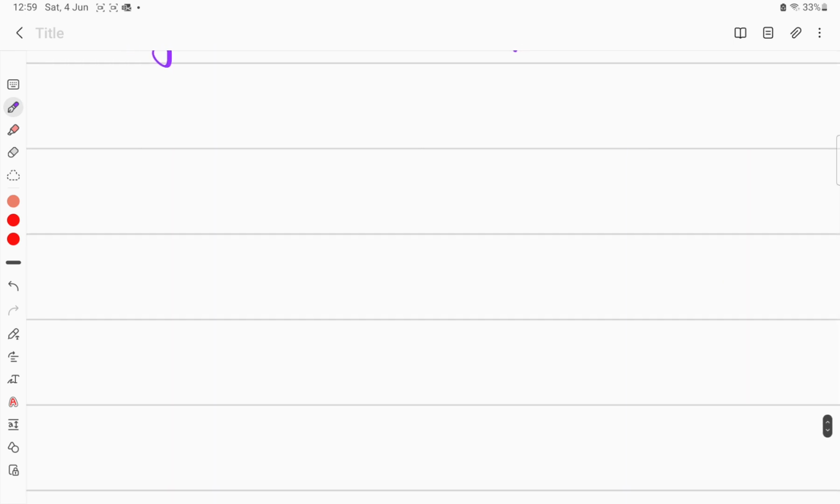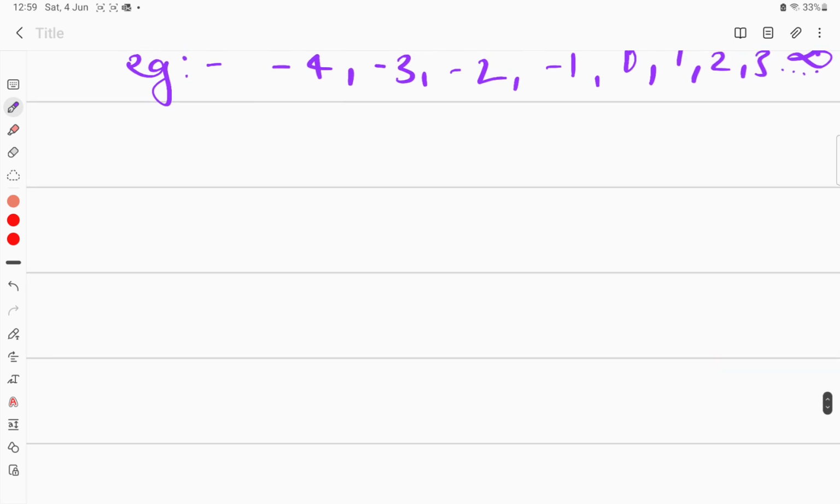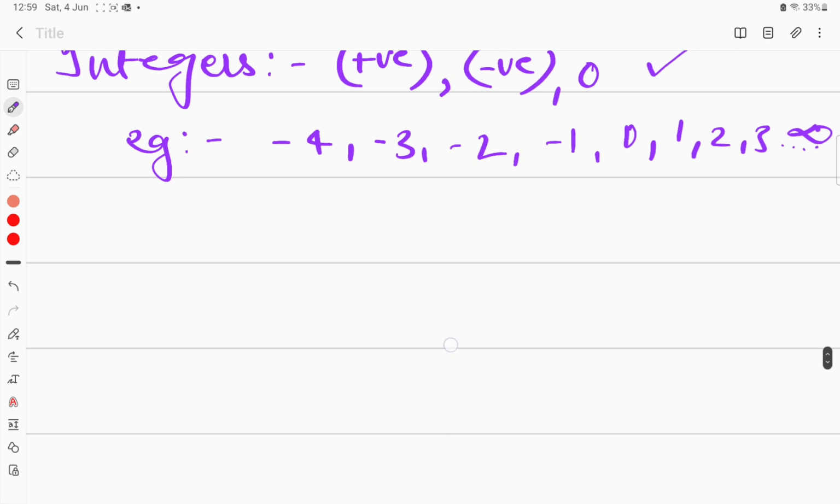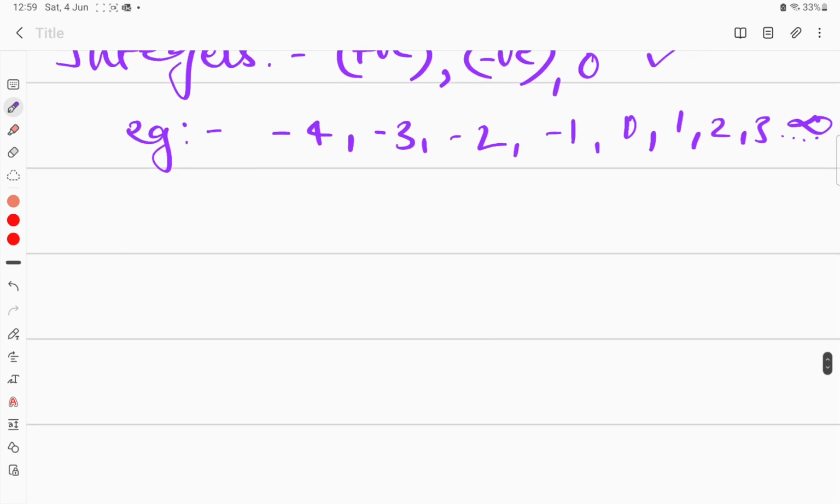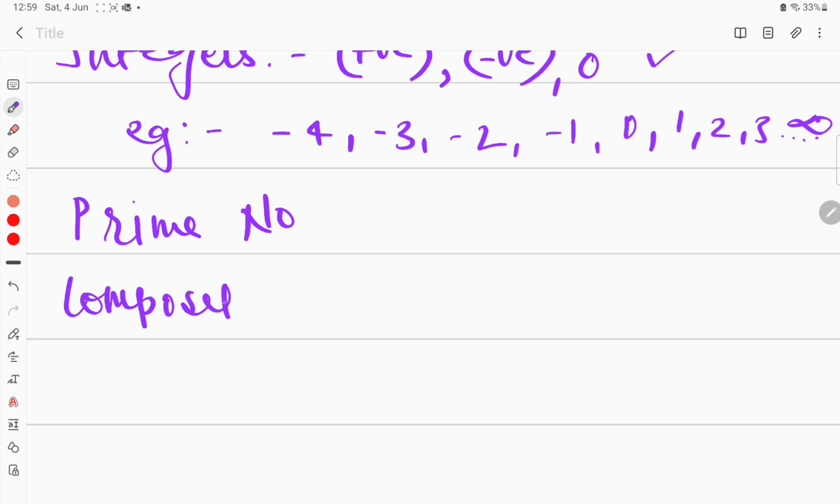Now apart from this there are other numbers as well, so that also we can discuss. So moving ahead, the next types of numbers are the prime number and the composite number. Now to understand these two types of numbers, that is prime and composite, we need to understand